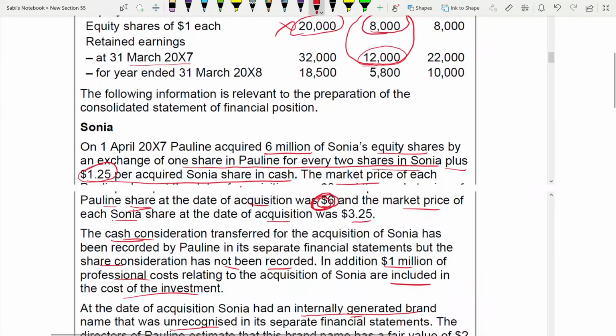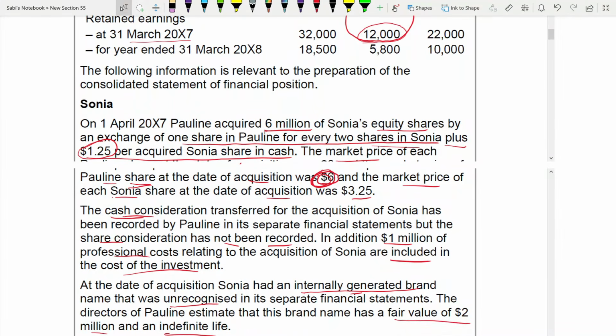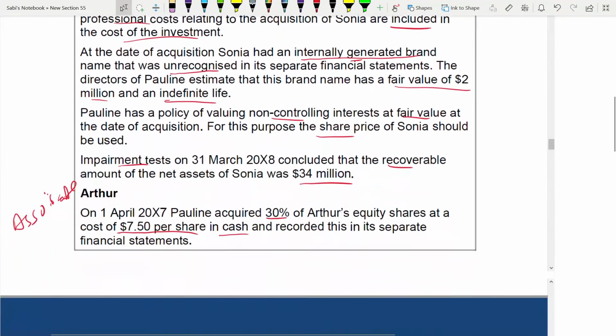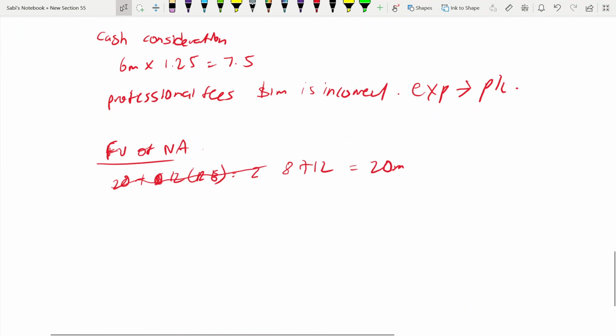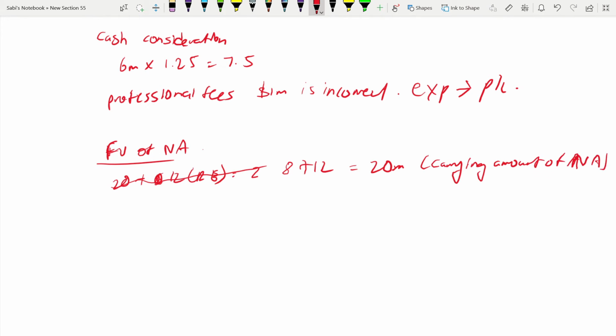This is when we are consolidating, we have to take, but we are not consolidating yet. Where we at post acquisition with the parents equity. I'm sorry. Okay. 20. Next. So this is the carrying amount of net asset, NA of Sonia.